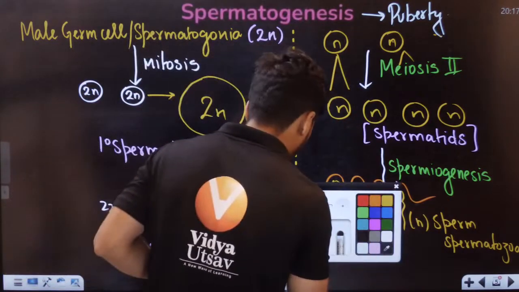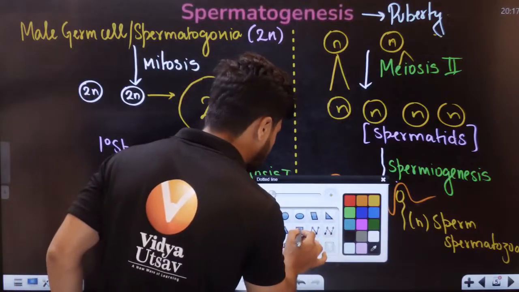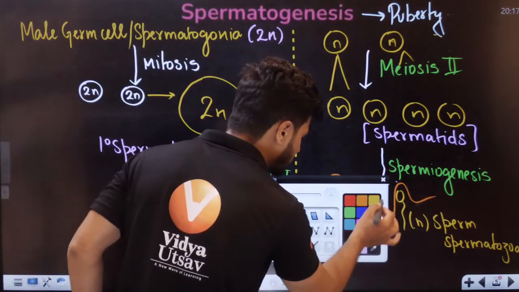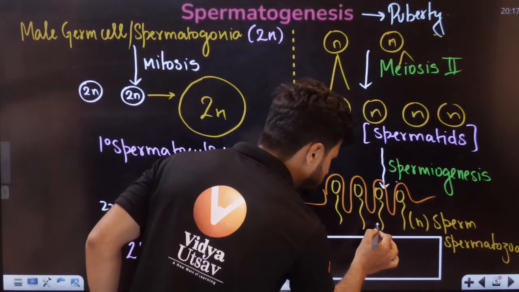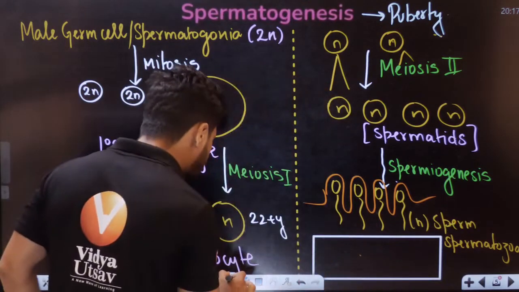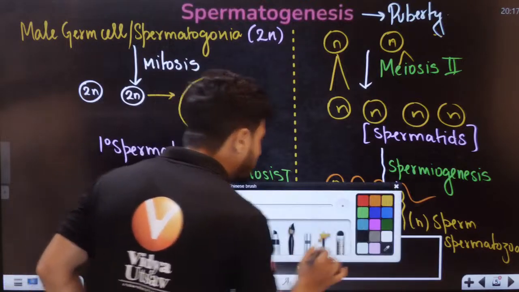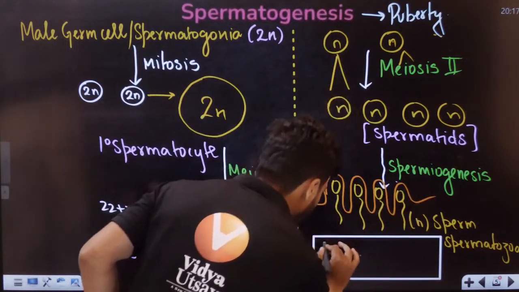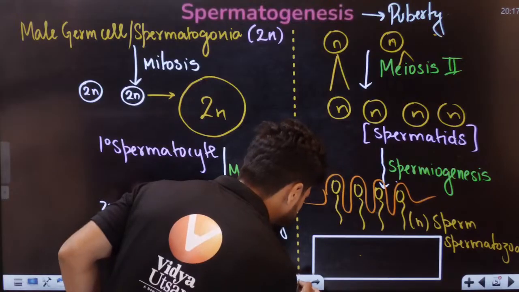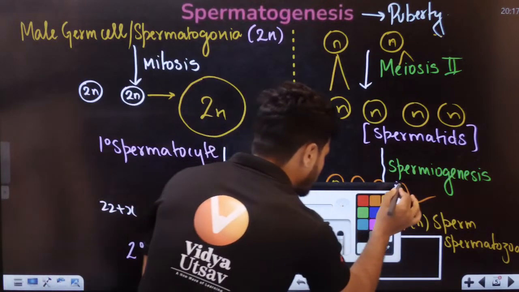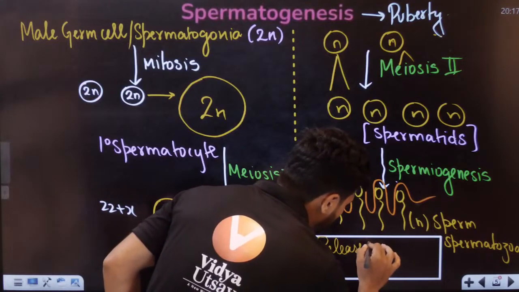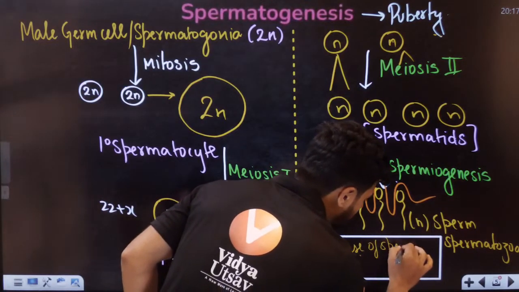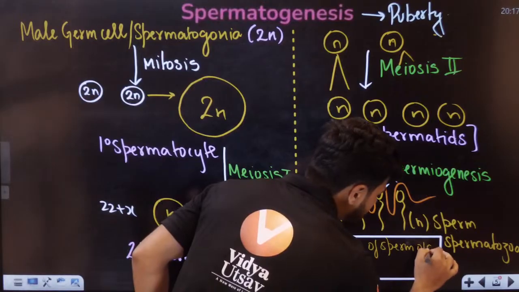Now students, listen to me very carefully. Last point. Now, release of sperm from seminiferous tubule.